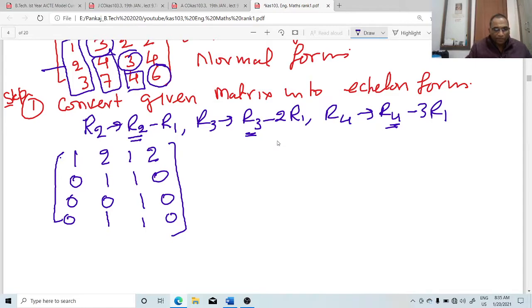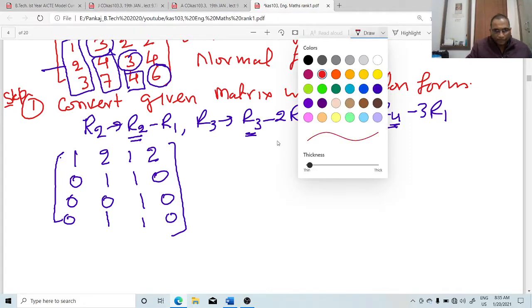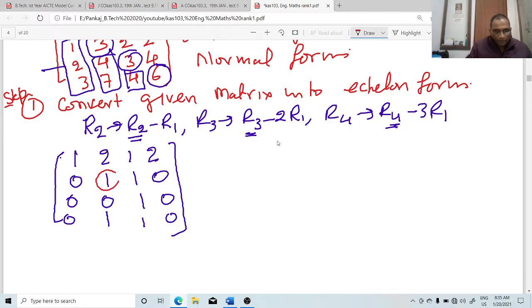After this step, the first row has all the elements below its first element as 0. Now we come to the second element. This element is 1, and all elements below it should be 0. It is already 1, so apply the operation: R4 changes with the help of R2, R4 minus R2. We get this one.